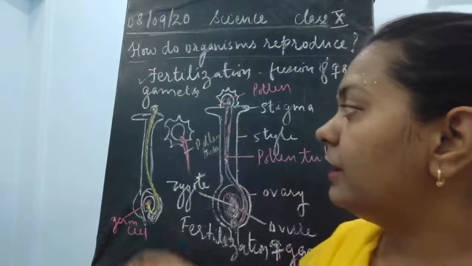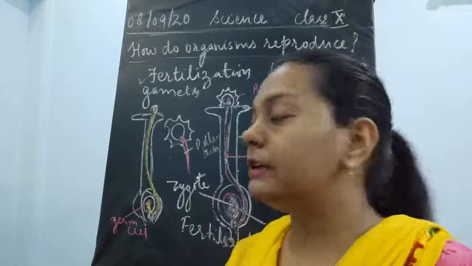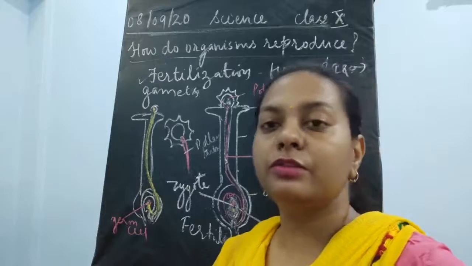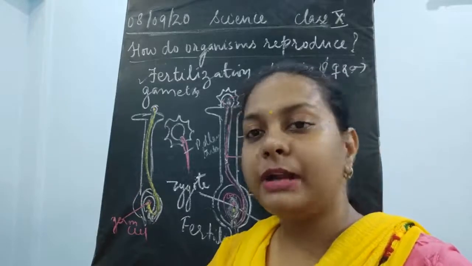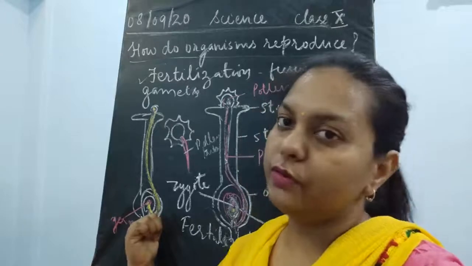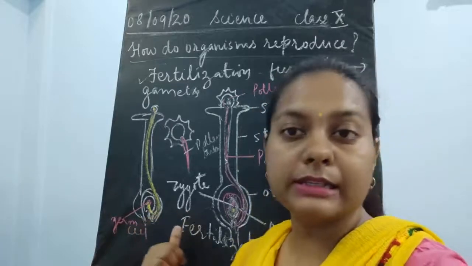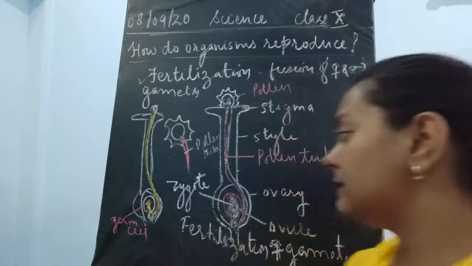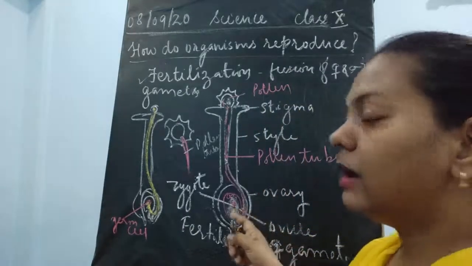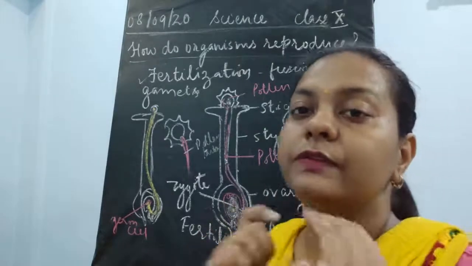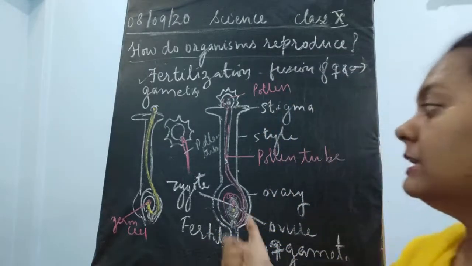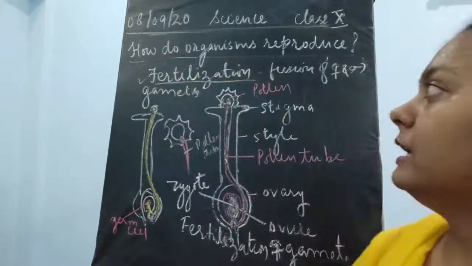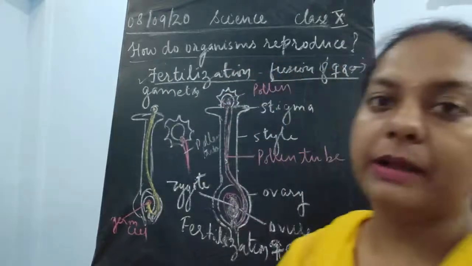Now this pollen tube is going to increase in its length, and it is going to reach towards the ovary. The male gamete has reached inside the ovary where the ovule is already present, which represents the female gamete. Once the male and female gametes are present, they are going to unite, they are going to fuse. This fusion of the male and the female gamete inside the ovary of the flower is said to be fertilization. So fertilization means it is the fusion of male and female gamete, please remember.